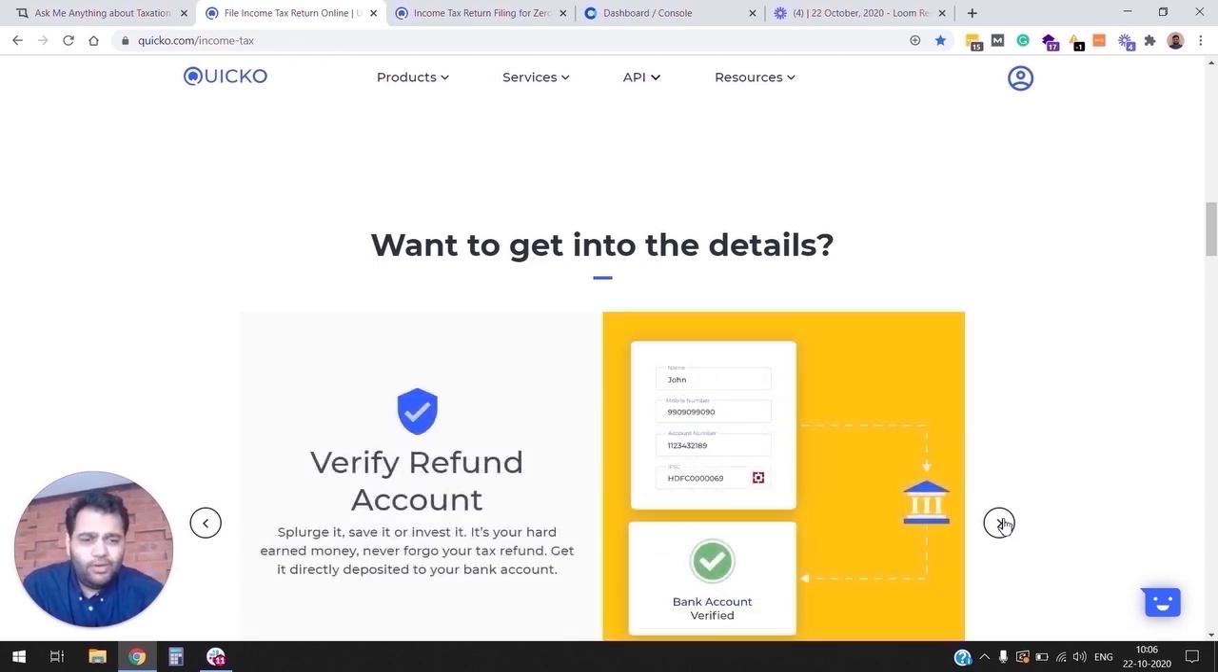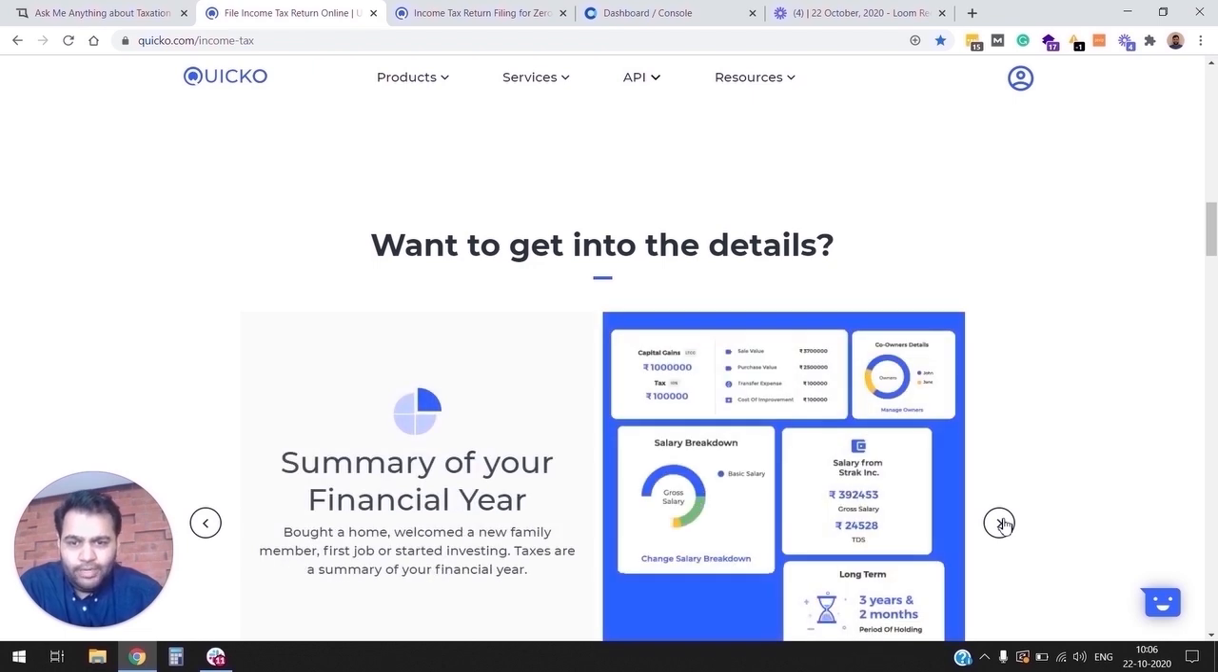We also verify your refund bank account. A lot of time you do everything right and file your income tax return, but you don't end up getting your refund because either you got your IFSC code incorrect or you got your account number incorrect. So when you punch in your bank account number, we verify your bank account number with bank so that you get your refund in the right place.